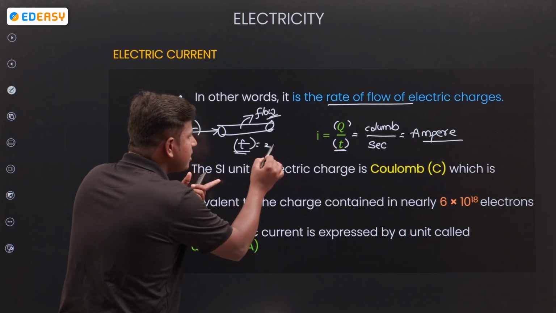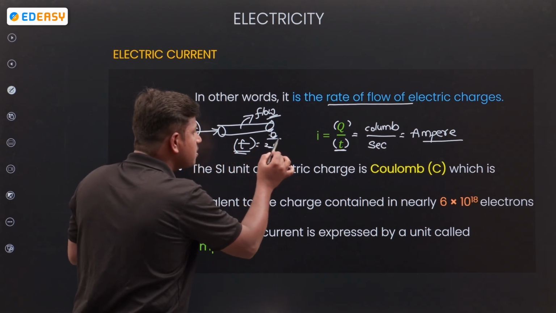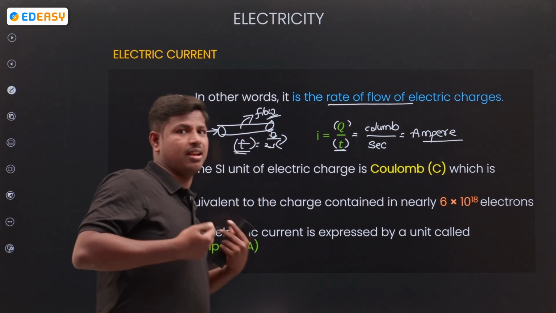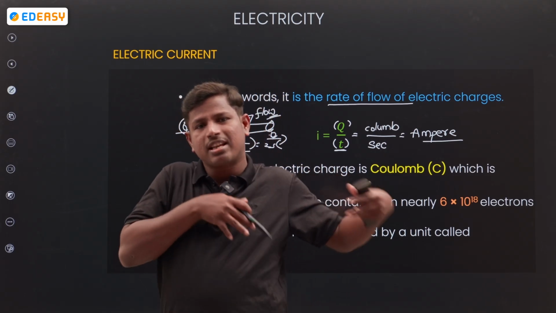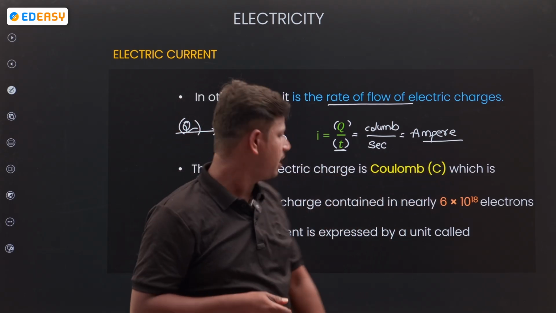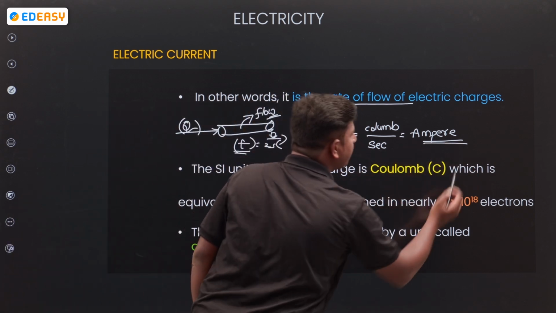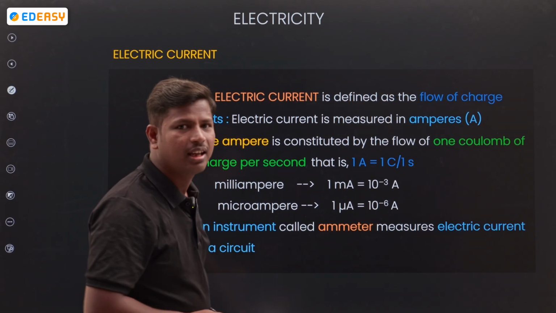Let us take 2 seconds. If charge passes in 2 seconds, that is called current, electrical current. How much charge is present in a given time, that is how much current passes through my body. Okay. Next, what is the unit of current? Ampere.